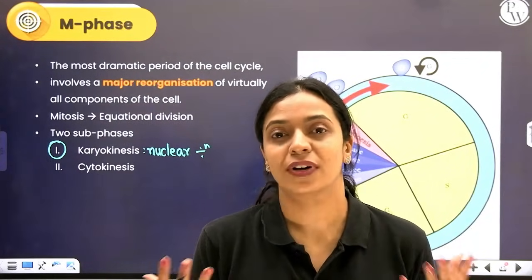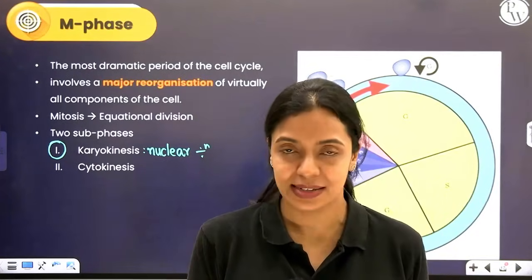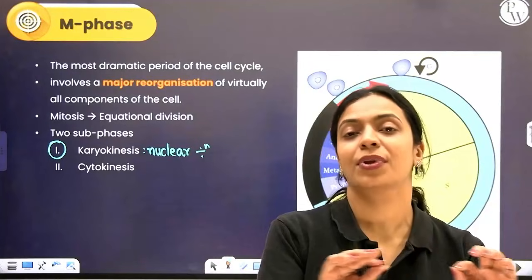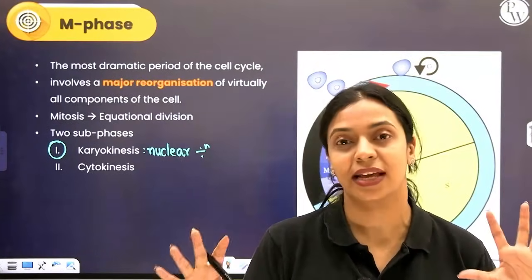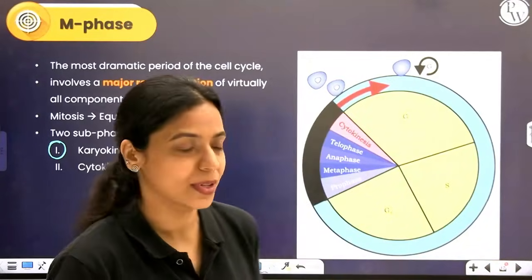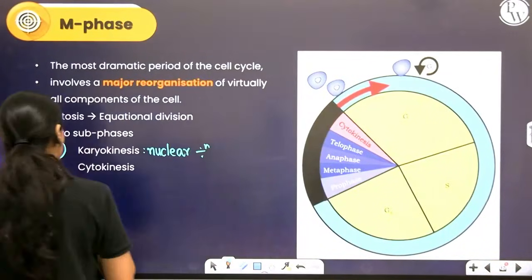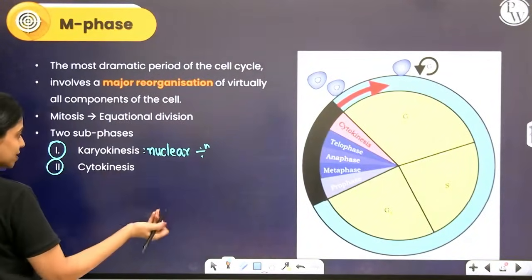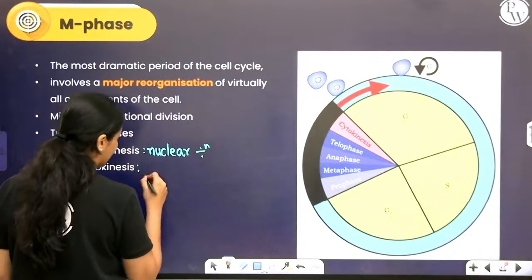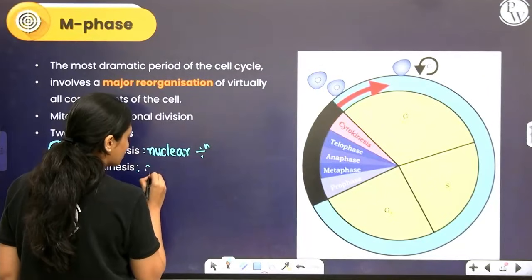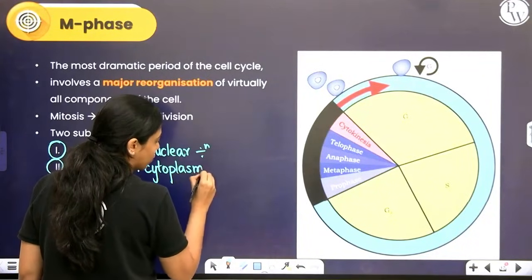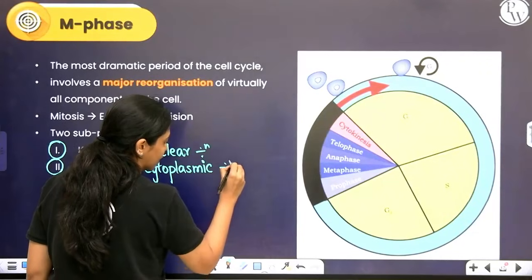But for the cell to function normally, it should have a complete set of genetic information, right? So that proper separation of DNA, so that both the cells get a complete set of genetic information, is very, very crucial. So that happens first in the process called karyokinesis. The second one is called cytokinesis. If karyokinesis is nuclear division, it's very obvious that cytokinesis is basically division of cytoplasm. So it is cytoplasmic division.